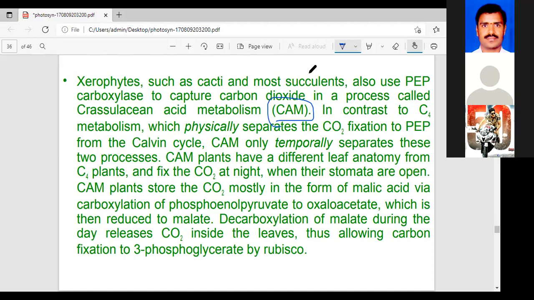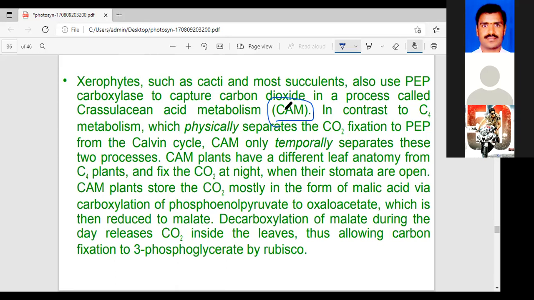In the examination, they ask which cycle the xerophytic plants or succulent plants undergo. Always the CAM plants. All the CAM xerophytic plants and most of the succulent plants undergo this cycle. Today we discuss that cycle, called CAM. CAM is called crassulacean acid metabolism.